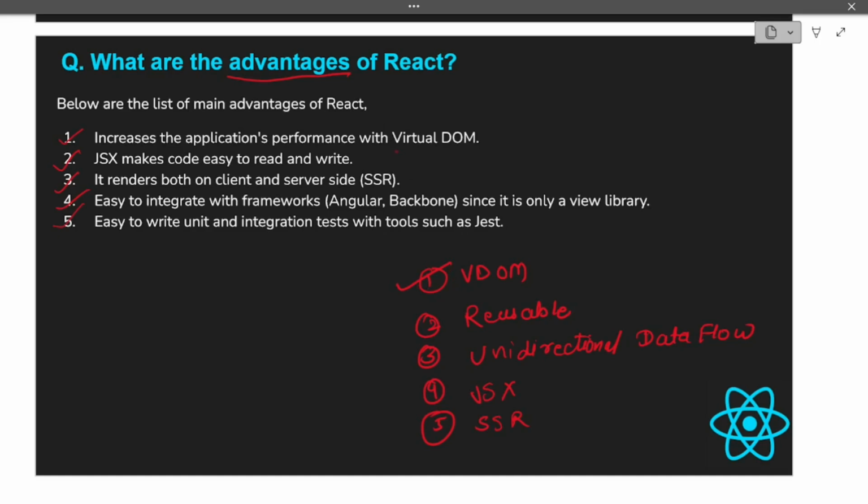So that is what I said. You can see right in this question also we have considered virtual DOM as the advantage. And next one was reusable or composable way of writing code. So in React we use components to write our code, which means components can be reused anywhere. So this is also one of the advantages or features of React.js.